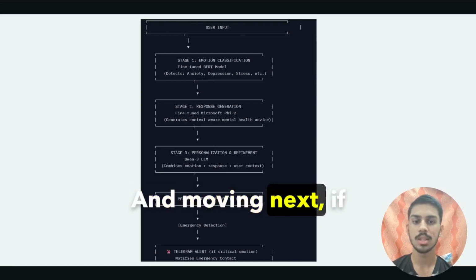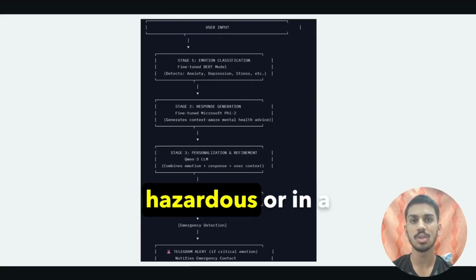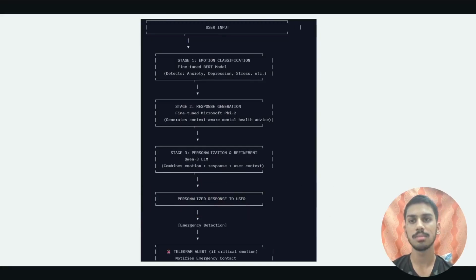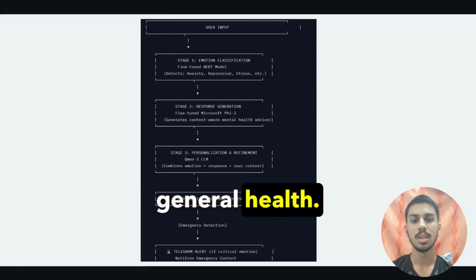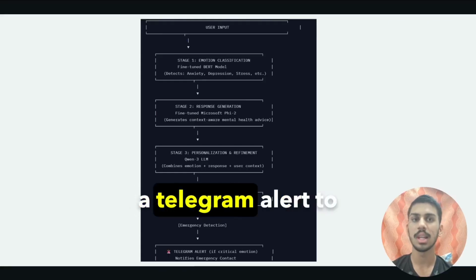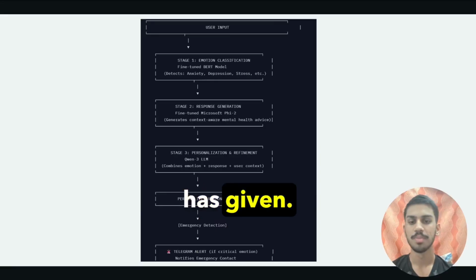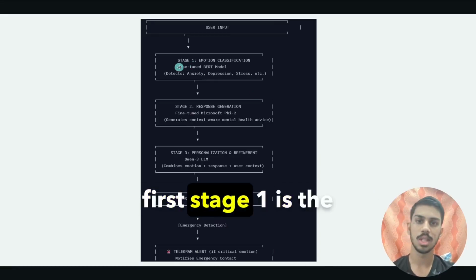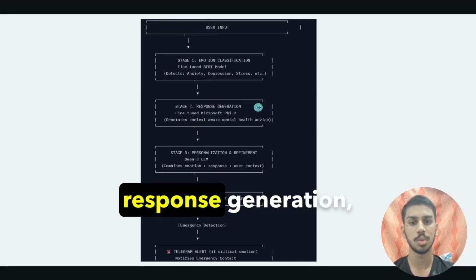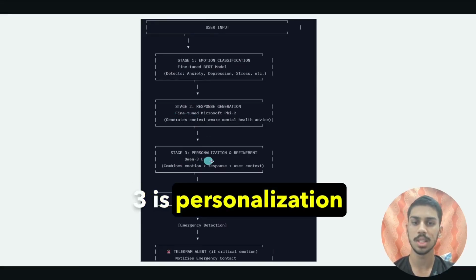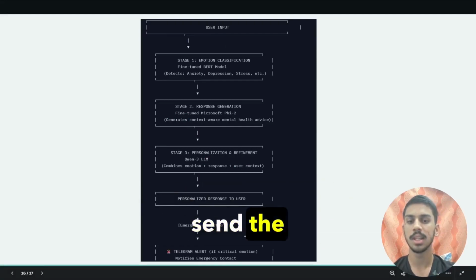And moving next, if the response detected by the backend is very hazardous or very depressing or not good for the person's general health, it also generates a Telegram alert to the contact which the user has given. As you can see, stage 1 is the emotion classification. Stage 2 is the response generation. Stage 3 is personalization and refinement. And if an emergency is detected, it will send the Telegram alert.